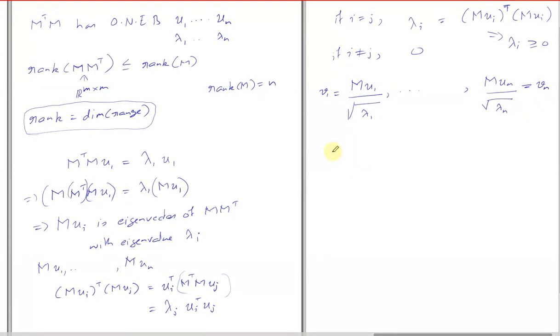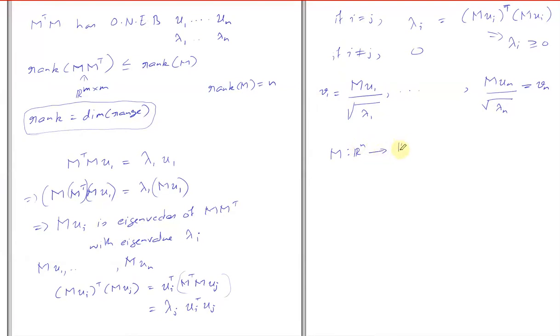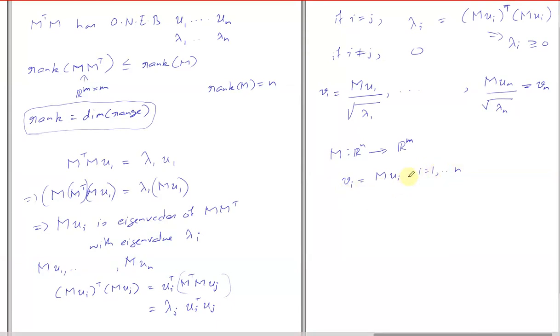M was taking an n-dimensional space to an m-dimensional space, and we have defined v_i equal to M times u_i, for i equal to 1 to n. These v_1 to v_n are orthogonal, even orthonormal, but they don't span the entire m-dimensional space. They span at most n dimensions.